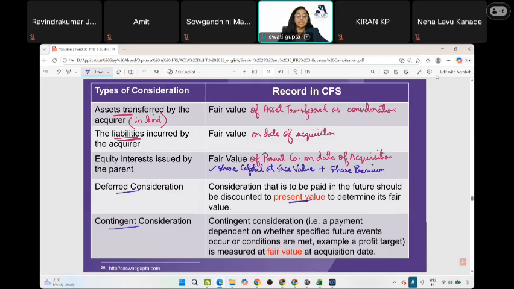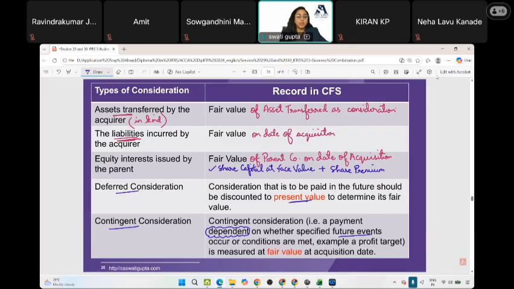This is contingent. Contingent means you don't know the certain amount. It's not certain; instead, it is dependent on future events. If that particular sales target or profit target is met, then this consideration will be given.